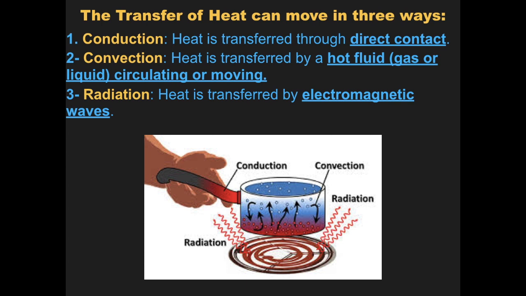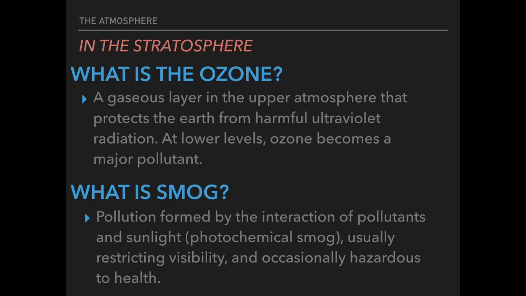Then you have convection, which is a circulation or moving of air or heat. And then we have radiation. This is transferred by electromagnetic waves. Radiation is like getting a sunburn, having UV rays from the sun hitting you. You're not directly touching the sun, but these waves, these UV rays, are hitting you. That's radiation. Now in the stratosphere, we said that there's the ozone layer.